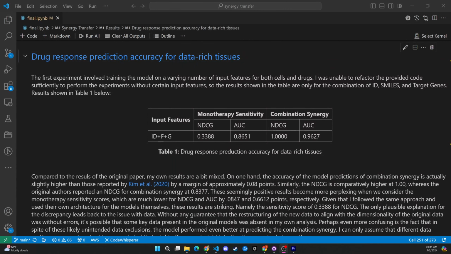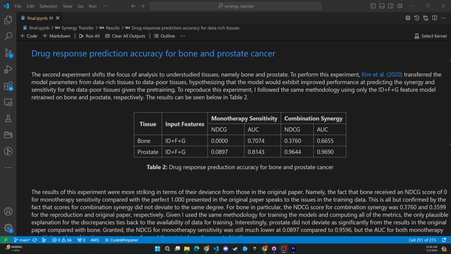I show my results in Table 1 for drug response prediction accuracy for the data-rich tissues, and for combination synergy on this task, my model actually outperformed the results of the original paper, but for monotherapy sensitivity, although the AUC was fairly consistent, the NDCG was significantly lower. I had similar findings in the second experiment, which was drug response prediction accuracy for understudied tissues, in this case bone and prostate cancer.